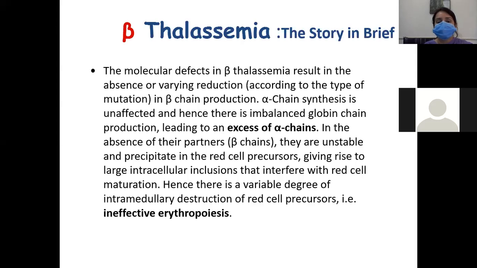In the absence of their partners, which are beta chains in adult hemoglobin, alpha chains are unstable and precipitate in the red blood cell precursors, giving rise to large intracellular inclusions that interfere with red blood cell maturation. Hence, there is a variable degree of intramedullary destruction of red blood cell precursors, which we call ineffective erythropoiesis.